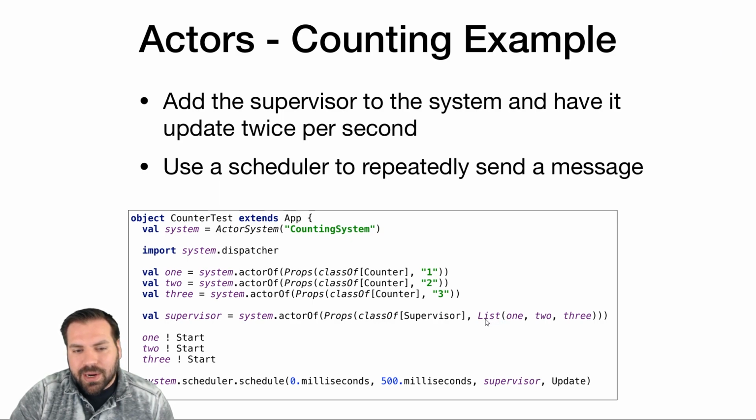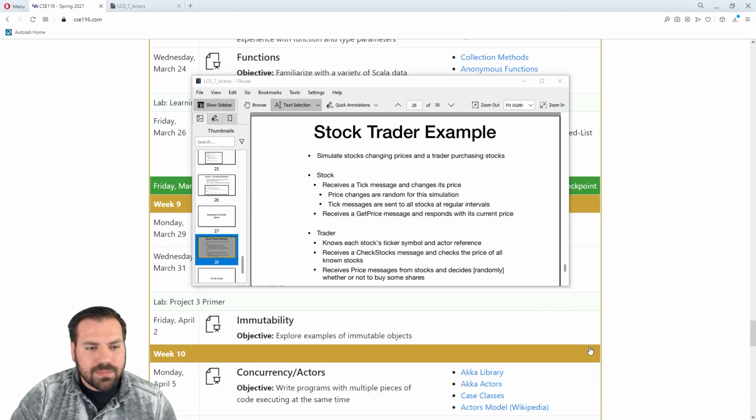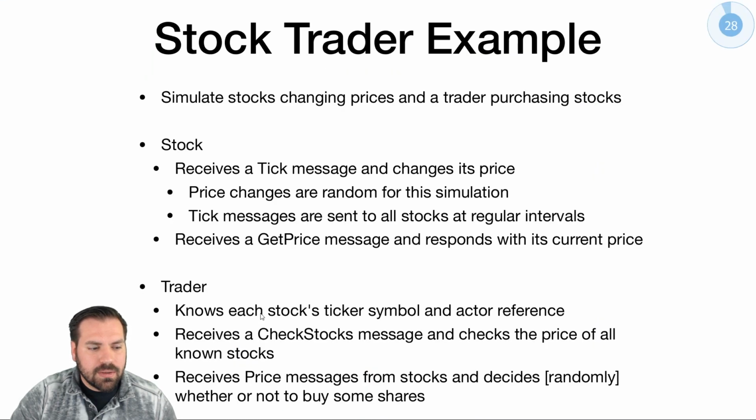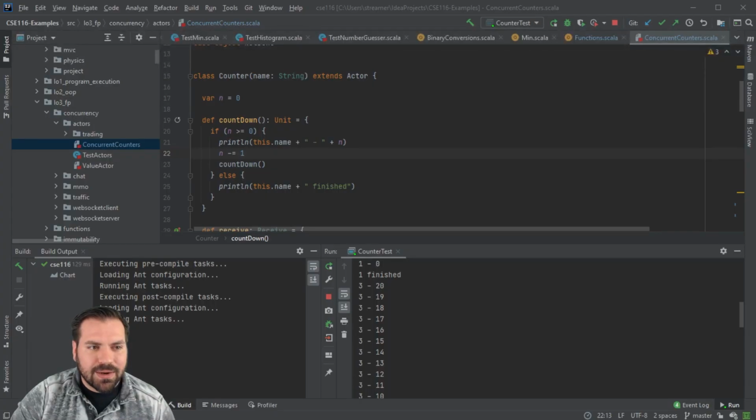Its constructor parameter is a list of actor references, so we can create a list of these actor references that we have. And now this supervisor is going to supervise these 3 counters and check when they're done. And to do this, we're going to send it. The supervisor, I'm not going to put this on the quiz, so I'll just blow through the syntax real quick. But I'm going to send the supervisor twice per second the update message to have it check on these 3 actors as they go. Oops, I didn't want to do that. What am I doing? There we go.